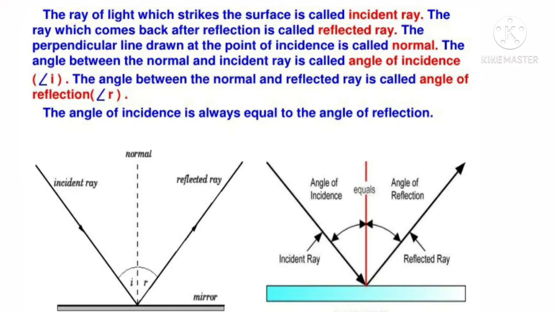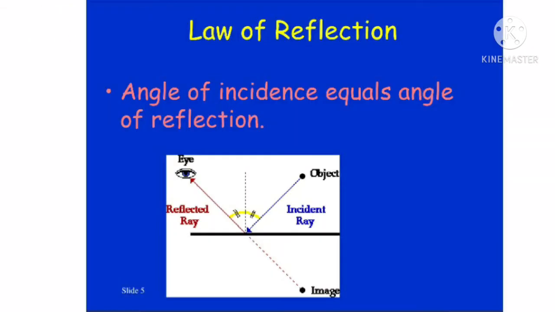The perpendicular line drawn at the point of incidence is called normal. The angle between the normal and incident ray is called angle of incidence. It is denoted by a small i. The angle between the normal and reflected ray is called angle of reflection, which is denoted by a small r. The angle of incidence is always equal to the angle of reflection.